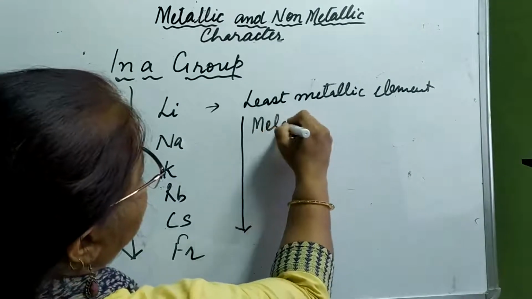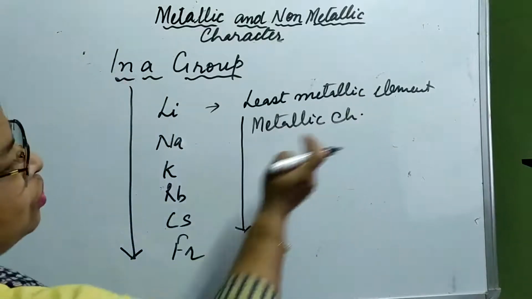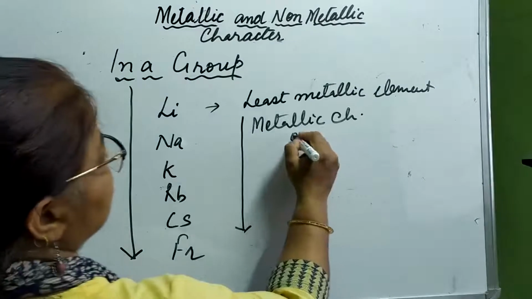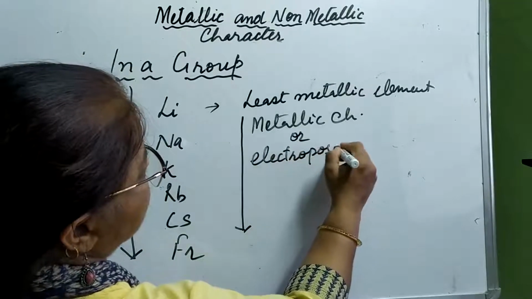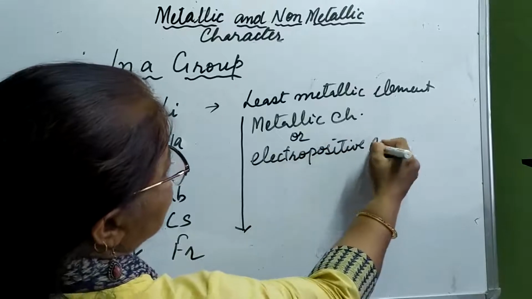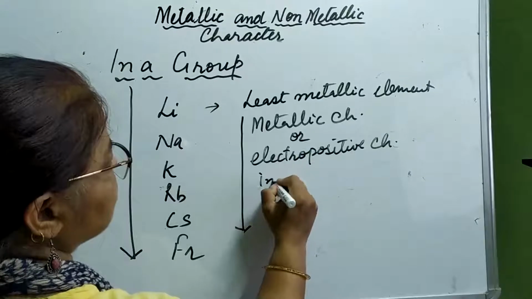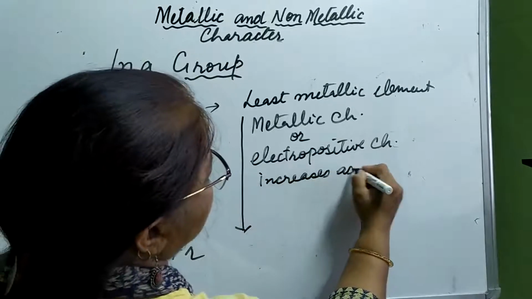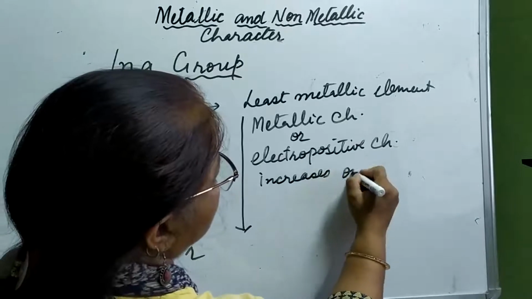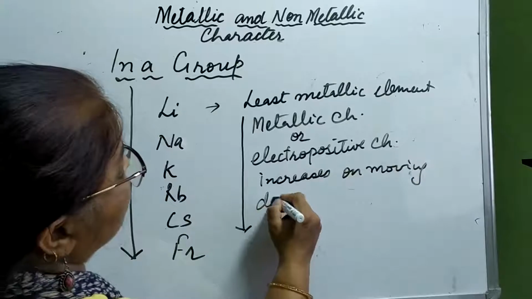Metallic character, I am writing CH for character, or electropositive character increases as we are moving down the group.